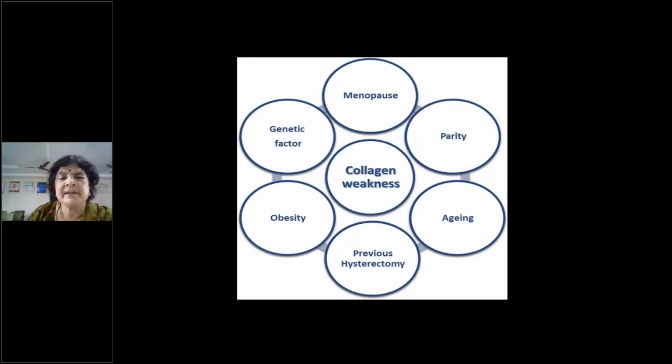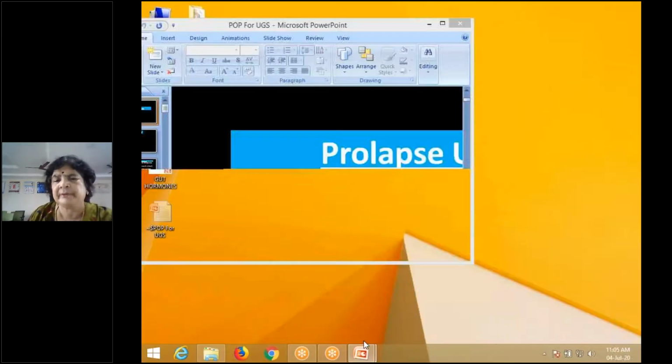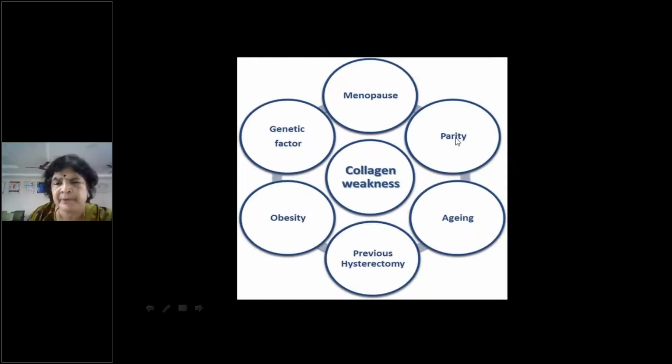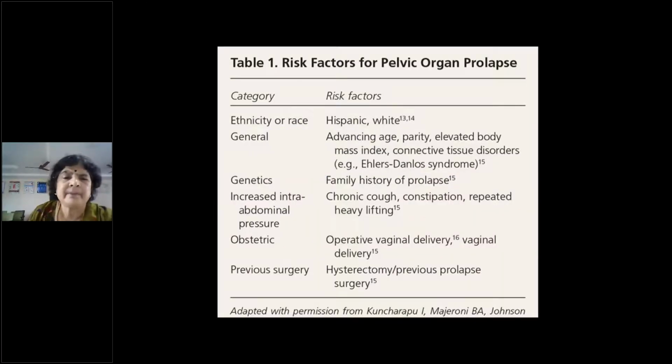So these are the main causes for prolapse: menopause, multiparity, aging. Then previous hysterectomy is also a risk factor. The woman who has undergone a previous hysterectomy, whatever may be the reason for the hysterectomy, is more prone to vault prolapse or a cystocele or an enterocele. Obesity, genetic factors, then collagen weakness in the form of collagen disorders, right? So these are some of the risk factors for pelvic organ prolapse.